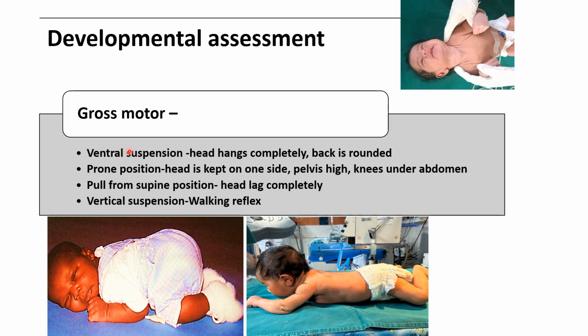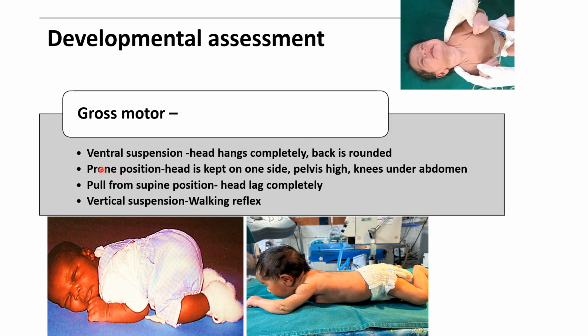In ventral suspension we have to hold the baby in prone position with the help of our hand over the abdomen of the baby, and the baby should be lifted in air, and we have to see the position of head, back and limbs. So head will completely hang, back is rounded, and knee and hip joint will be extended. As the baby matures, after 2 weeks of life, the baby will slightly lift the head for a moment, and slight flexion of knee and hip joint also occurs.